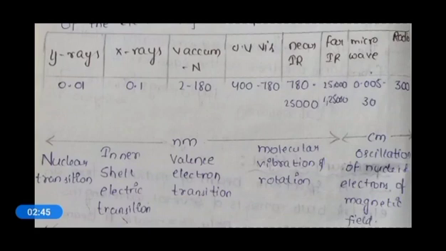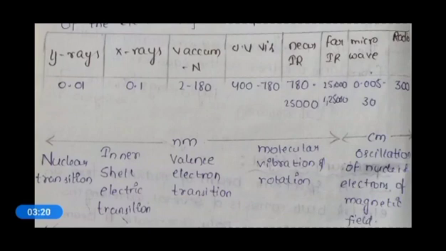In nuclear transitions, gamma rays are seen, and in inner shell electron transitions, X-rays are seen. In valence electron transitions, vacuum UV, UV visible and near infrared rays are seen, and during molecular vibrations and rotations, the UV visible and near infrared rays will be seen.